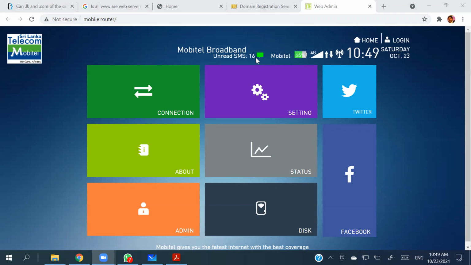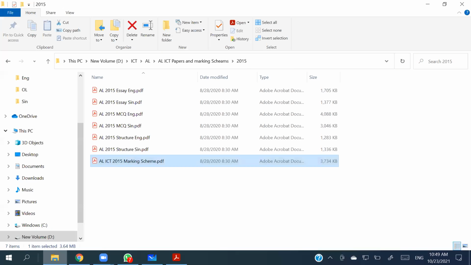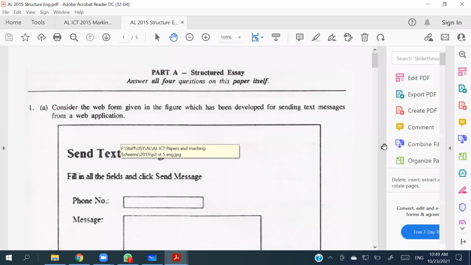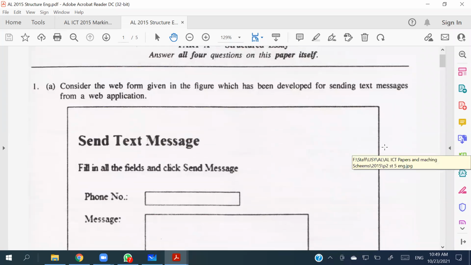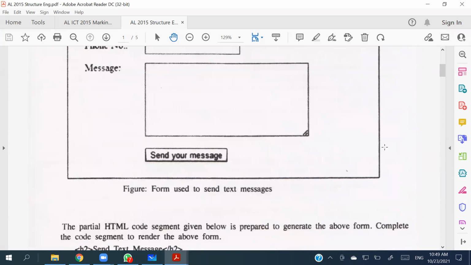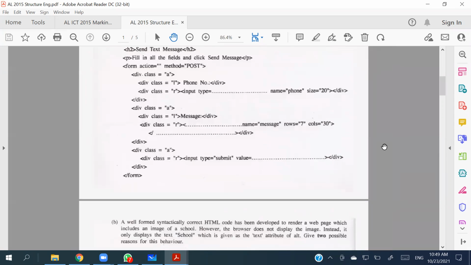Since we got 10 more minutes, let's move to the second paper, the first structured question as well, right? 2015 structured. Okay, so the first question is about HTML. Yeah, they have given a particular output and they're asking you to fill the blanks, right?